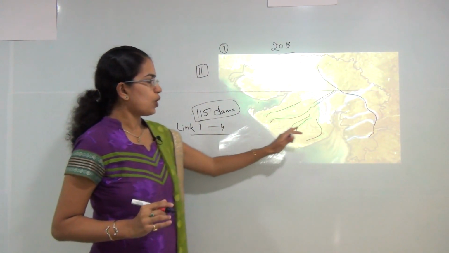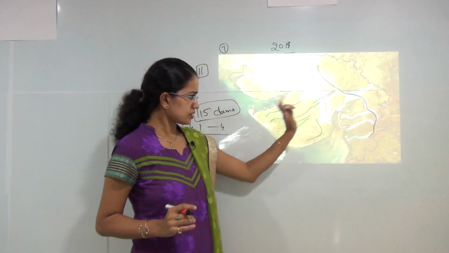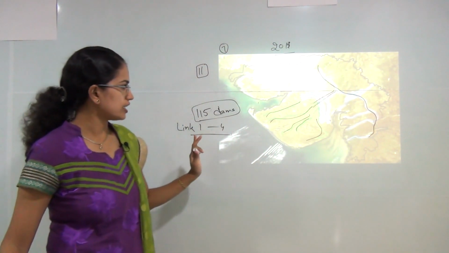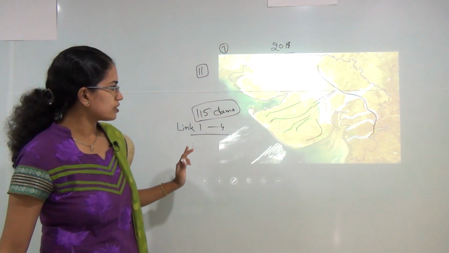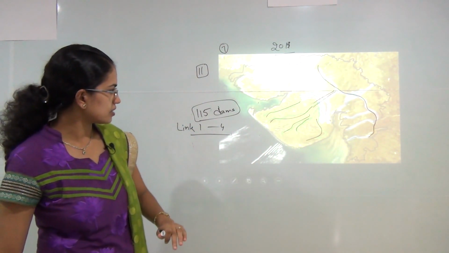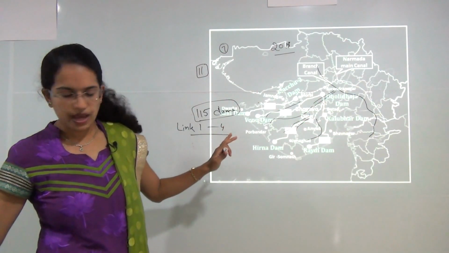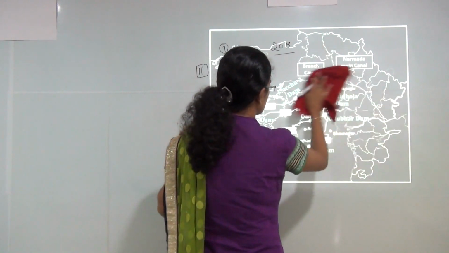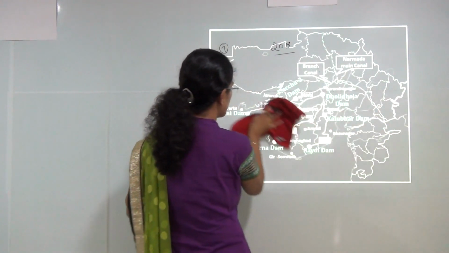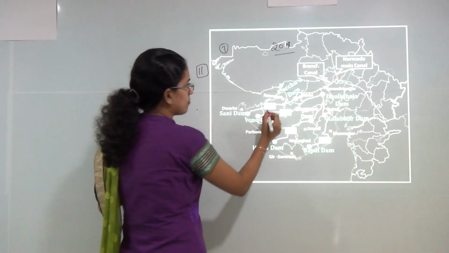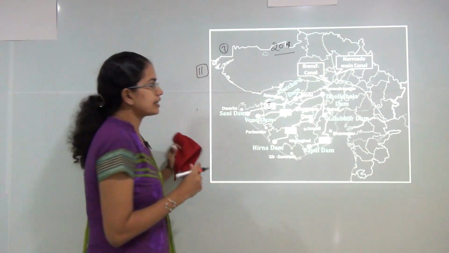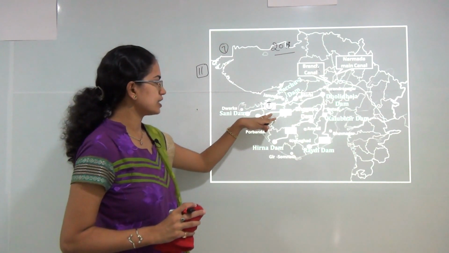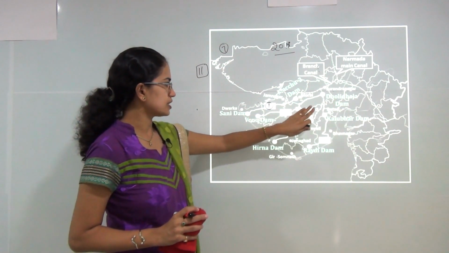So these links 1 to 4 would cover the arid areas, or I could say the semi-arid areas of the Saurashtra region. Now let's move on to the next diagram here. You have this map that explains the different links. So the first link is from the Machu Dam in Morbi to the Sani Dam, and that's link 1. And this link connects the Machu Dam in Morbi to the Sani Dam in Jamnagar district.